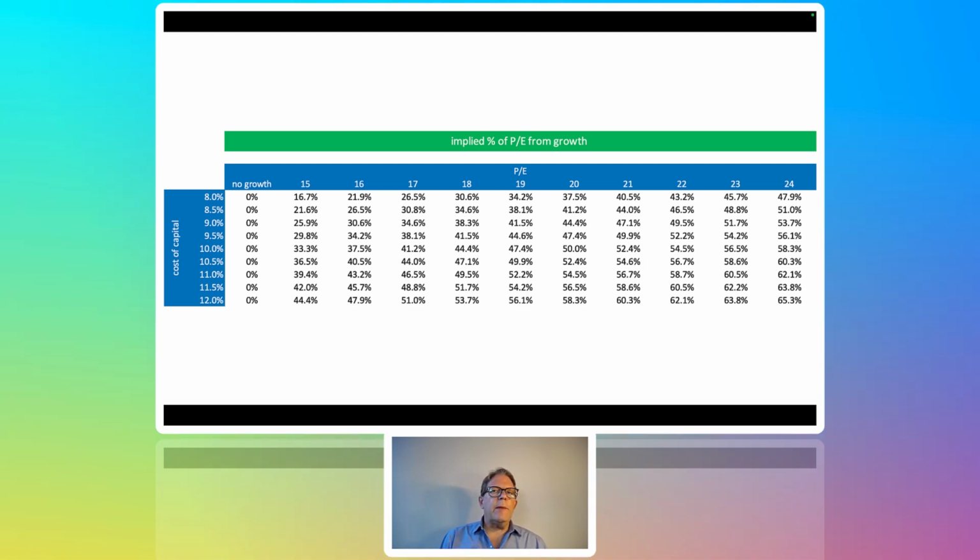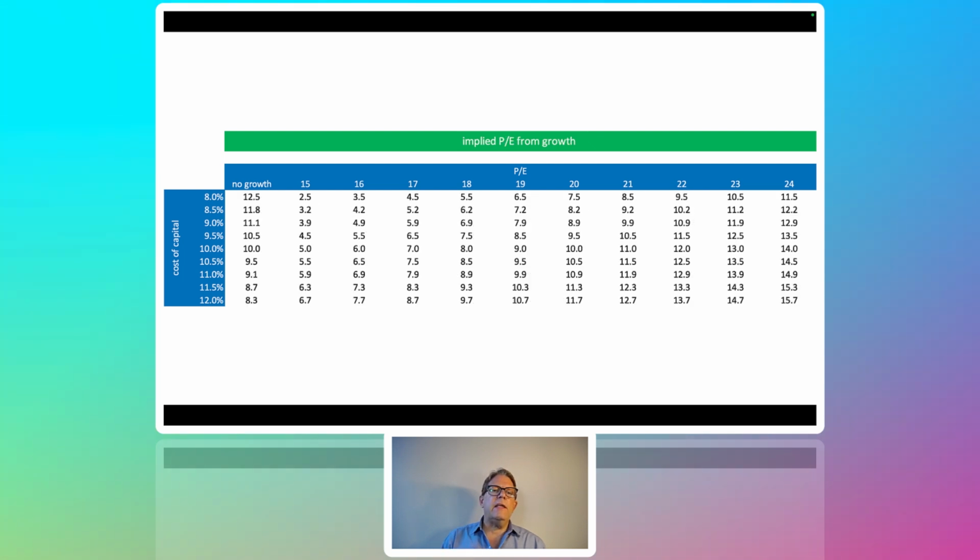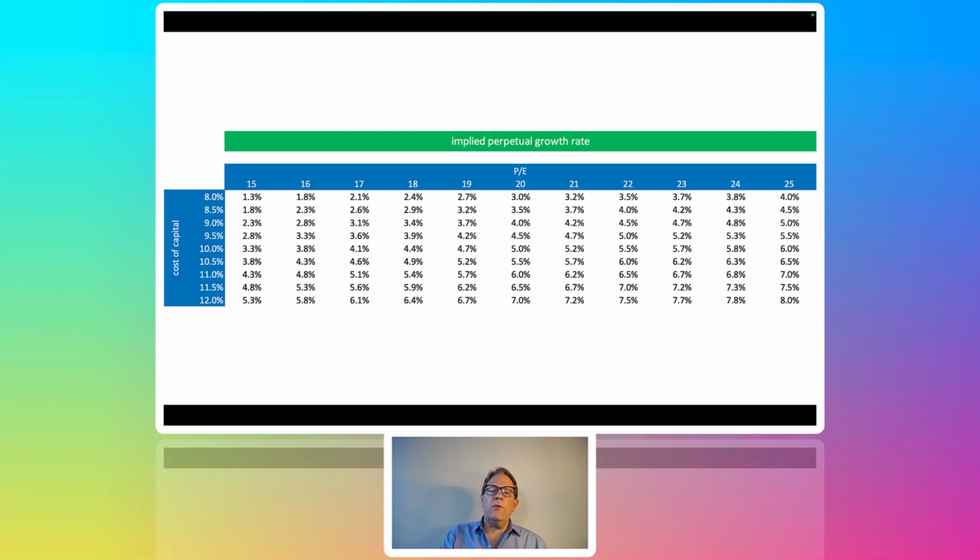The way you want to think about it is start with a cap rate. Take your no growth value, perpetuity with your cost of capital, and then you can see how much of the PE is going to be what percent of the PE. This is the percent of the PE, but here's the amount of PE that you would get from growth. And then this is your perpetual growth rates.